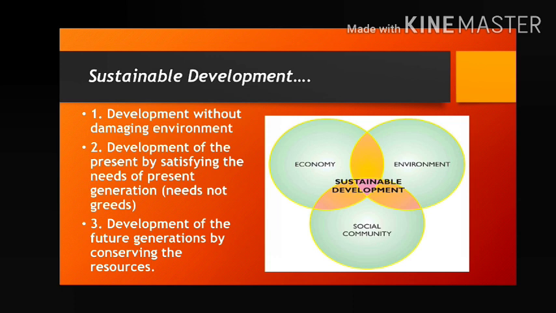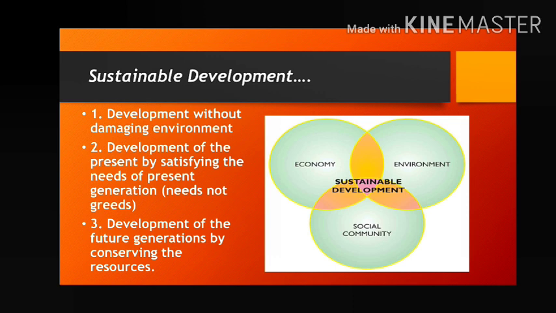Sustainable development means which gives emphasis or importance on which things? Economic development, environmental development, social and community development. That means it is that type of development which helps to develop our economy, our environment, and our society and community.